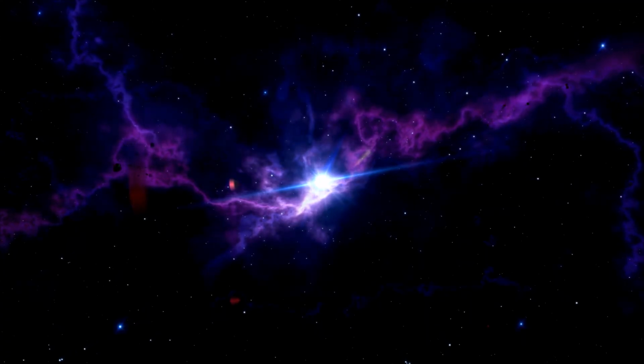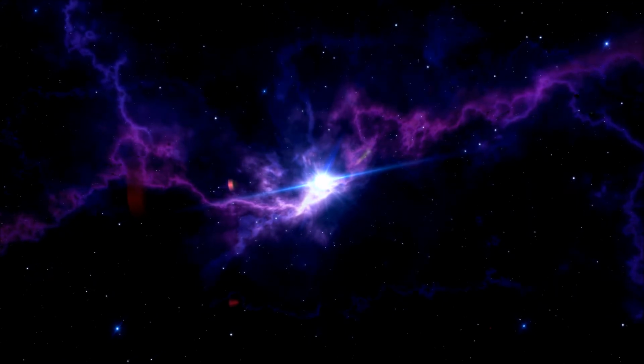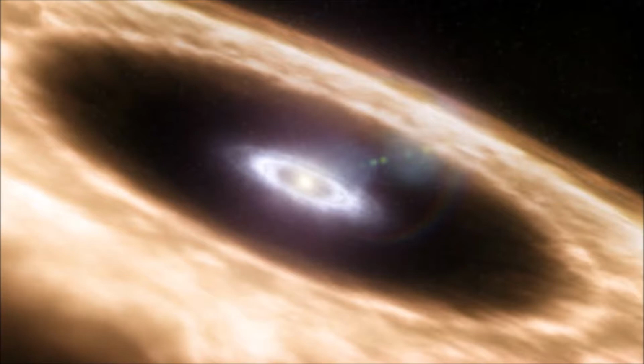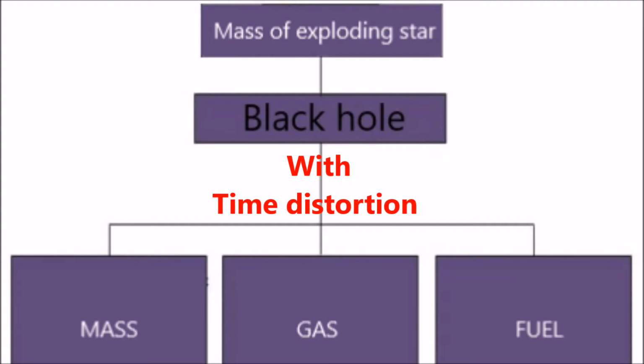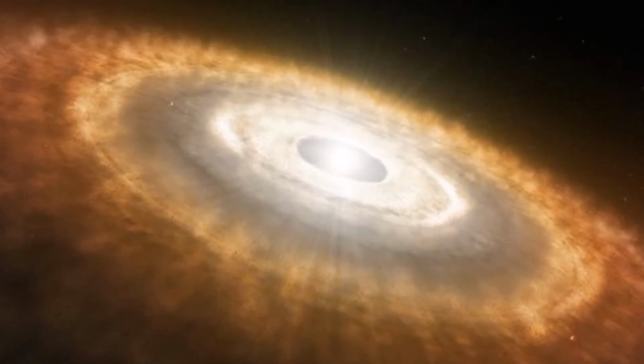Because of the time distortion between the two universes, the mass that enters our universe from the other universe is in the form of stardust. Here is the stardust. Stardust is around our solar system. Some of the masses changed chemical composition due to time distortion. The change in the chemical composition as a result of the time distortion caused the stardust to contain mass with a lot of gas and fuel. The black hole pours millions of years of stardust into our universe.